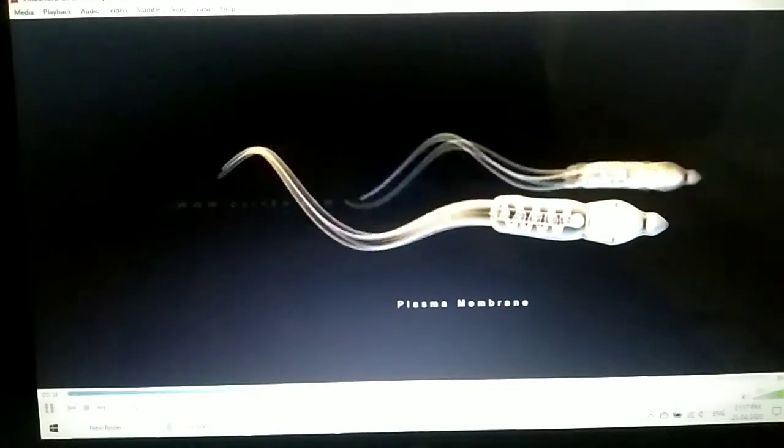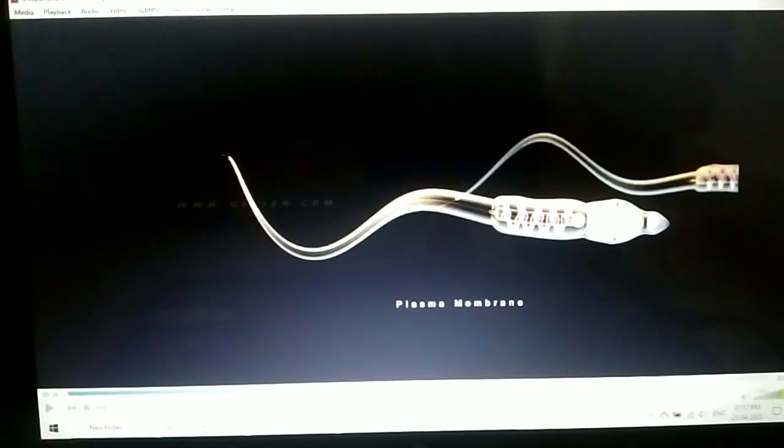Now students, you can see before the head there is something written over here called plasma. What is this plasma, students, over here? This is the plasma membrane, and this plasma membrane is what the complete sperm is covered with. Okay students.